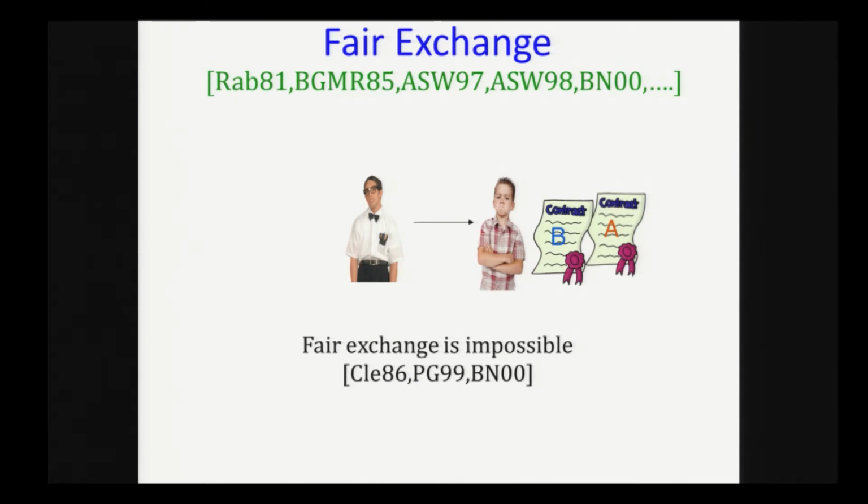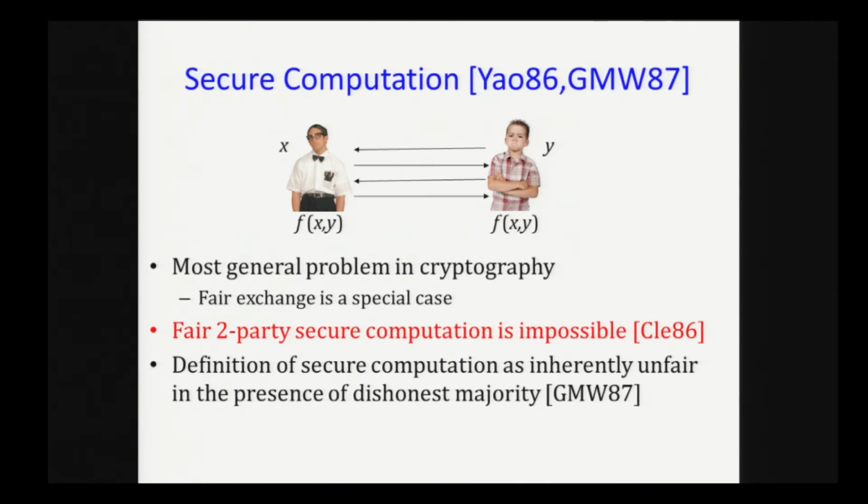in general. So let's look at the problem of secure computation, which is the most general problem in cryptography. Obviously, fair exchange is a special case, so fair secure computation is also impossible. As a result of this, the definitions of secure computation in the presence of a dishonest majority have been modified so that they no longer require fairness.